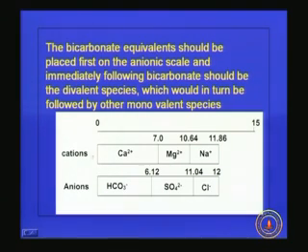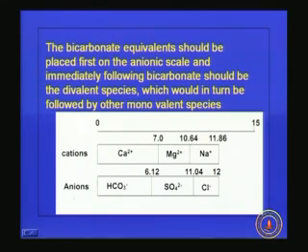So this is the equivalence diagram for cations. First we are placing calcium. We have seen that calcium is 7 milliequivalents, and then comes magnesium. So 10.64 is the total of calcium and magnesium, and then comes sodium. We are following the order whatever is specified. So calcium is 7 and magnesium is 3.64. So the sum of calcium and magnesium is coming to 10.64, then sodium.